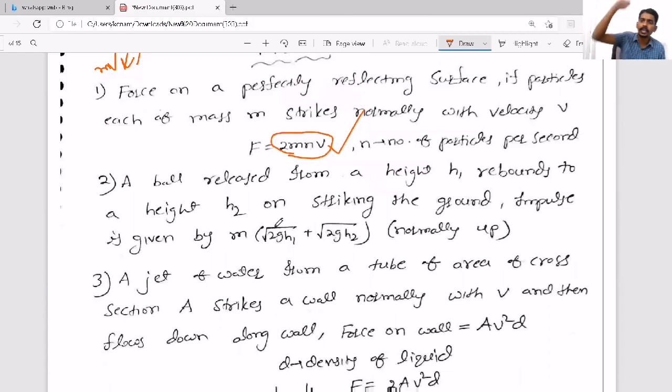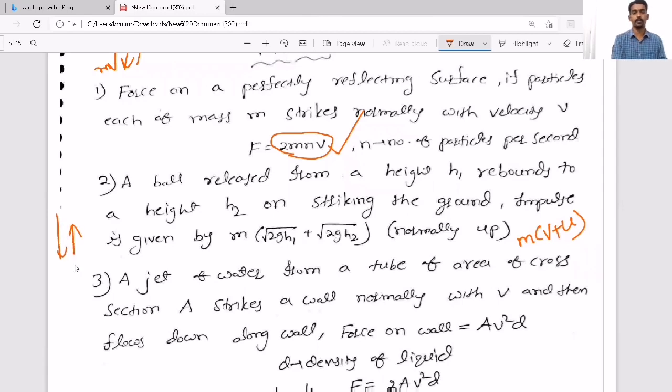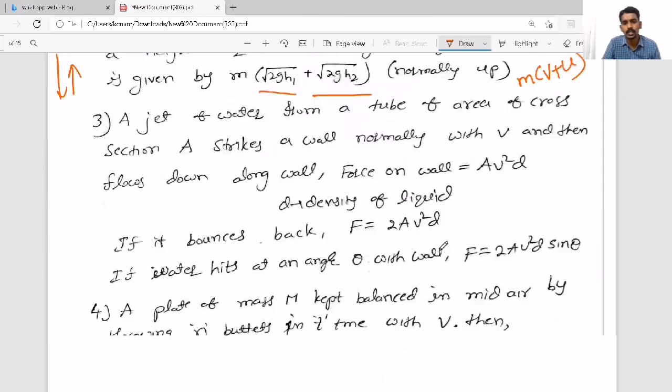Now a ball is released from a height h1. With what velocity will it hit the ground? Root 2gh1. And it strikes and goes up to height h2, not the same height. Then with what velocity will it go up? Root 2gh2. So what is the change in velocity? Change in linear momentum: here m into v minus u, but here it becomes v plus u. Why? Because it is coming down, hitting and going up, in the opposite direction. So change means v minus u, but minus of minus becomes plus. So this is the initial velocity, this is the final velocity.